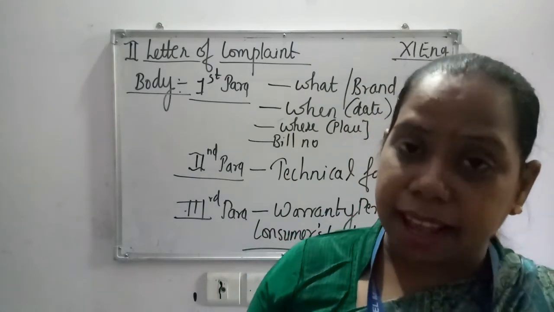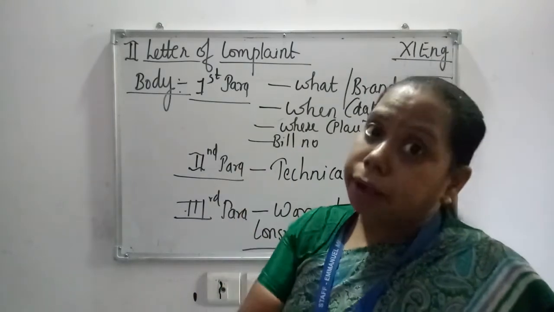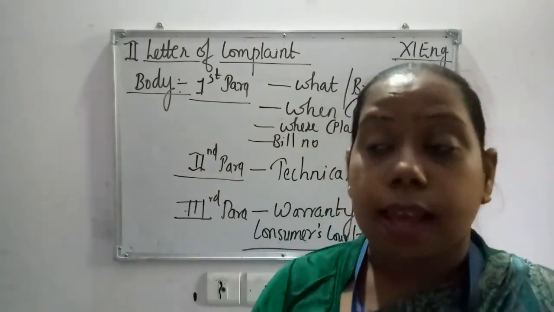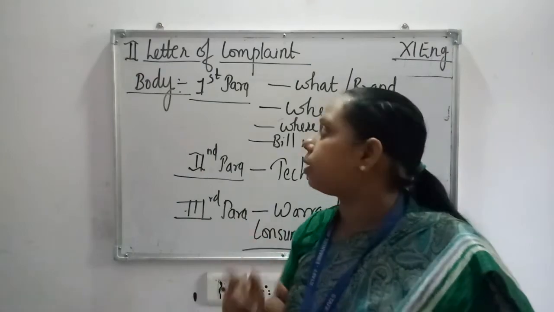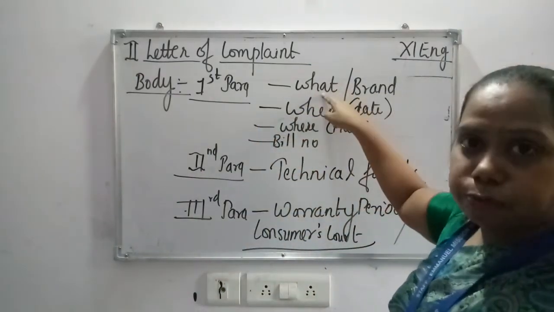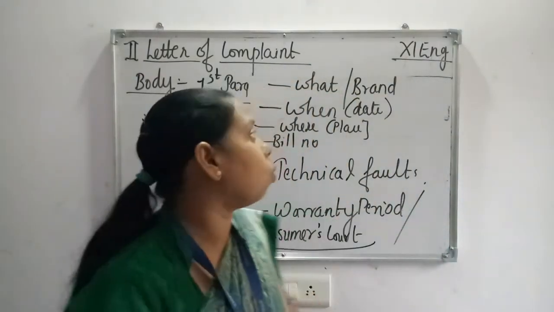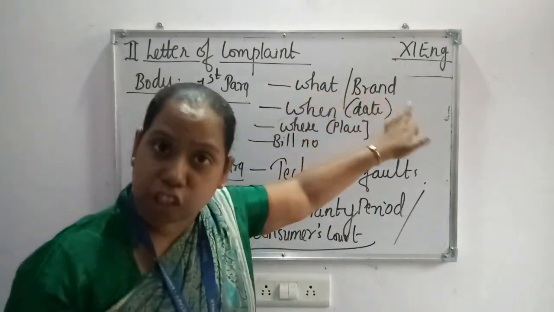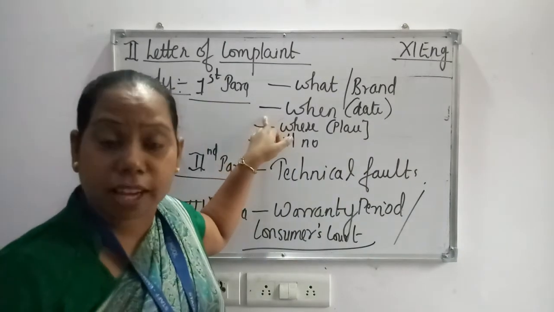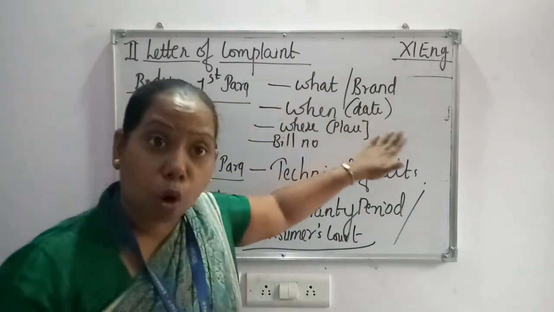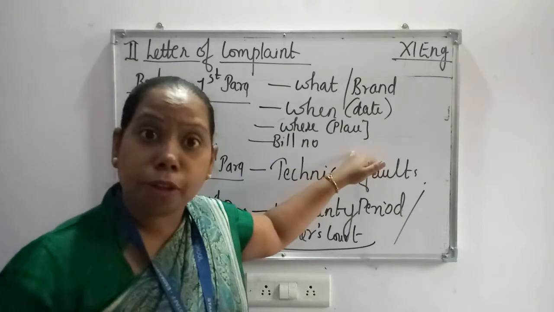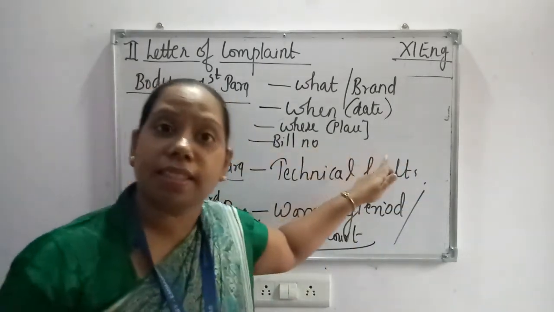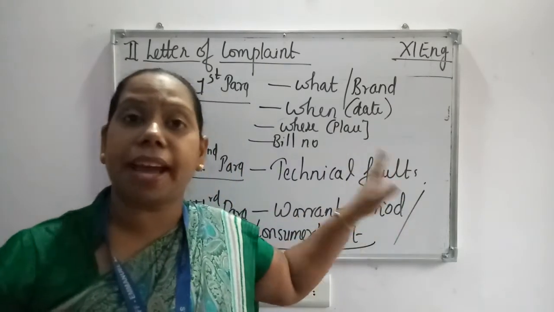Then your salutation can come, and then in the body of that complaint letter, you write what you have purchased. You can write that I purchased a washing machine of LG brand on so and so date from your Devendra Nagar showroom, and the bill number is this. This should be written in the first para.